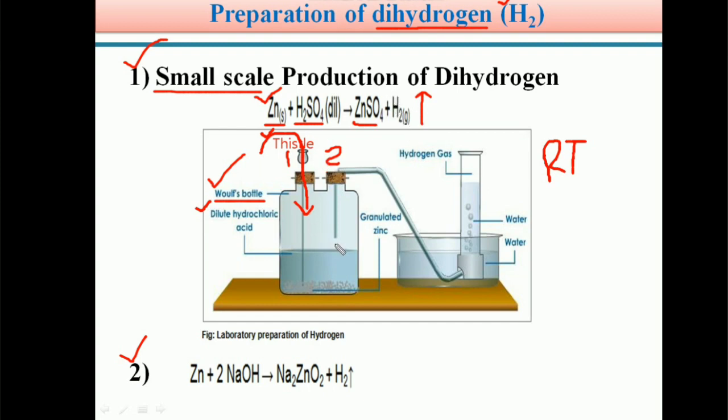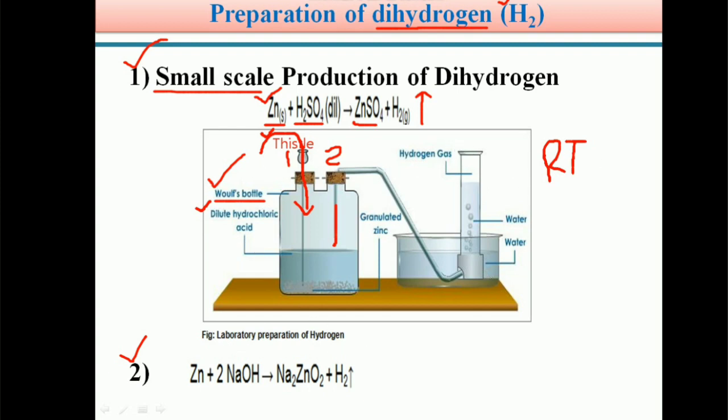The evolved H2 gas is passed through the delivery tube. In the second mouth of the Wolff's bottle, a delivery tube is arranged. This is called the delivery tube. Through this, hydrogen gas is passed into another bowl. This bowl consists of water. So at the bottom we release the hydrogen gas, and through the water the H2 gas comes outside. So students, this is the laboratory preparation of hydrogen gas.